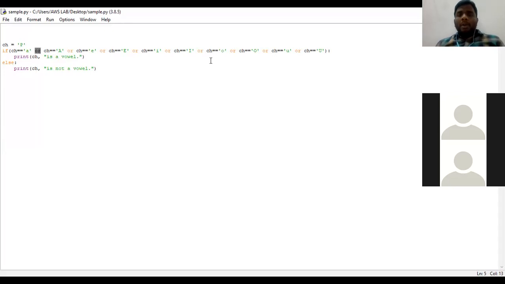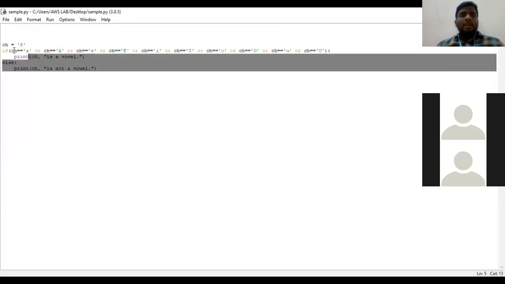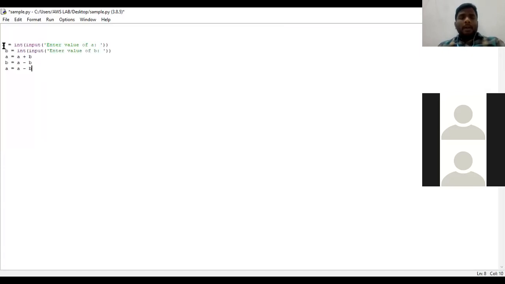Okay. Now we shall have a small program where we need to use only two variables, and we need to swap the values. That means we are not going to use any sort of third variable.